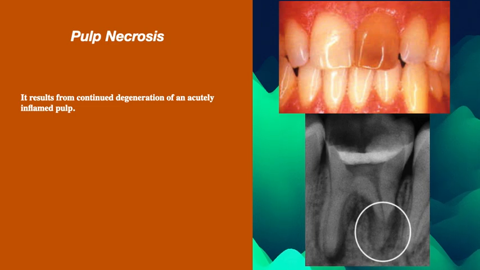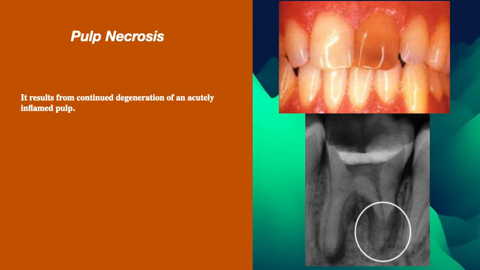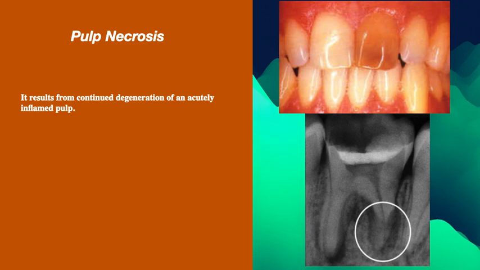Pulp necrosis results from continued degeneration of an acutely inflamed pulp. It is frequently associated with an apical radiolucent lesion. The tooth is usually asymptomatic, but may give moderate to severe pain on biting pressure. Pulp tests show a negative response. Crown discoloration may happen. Treatment is complete removal of the pulpal tissue, that is, root canal.